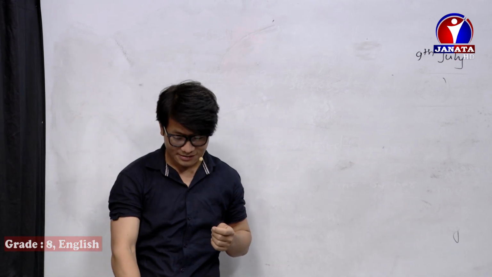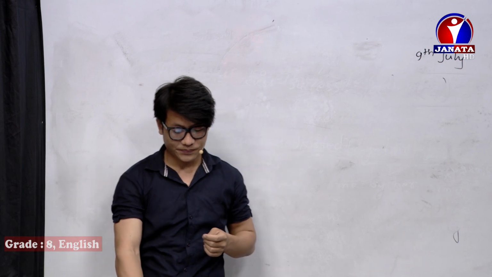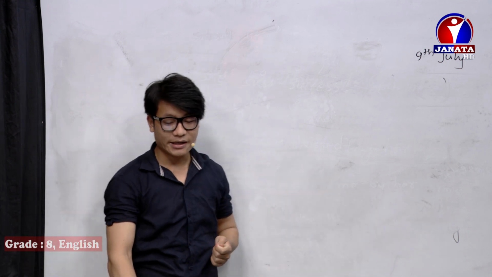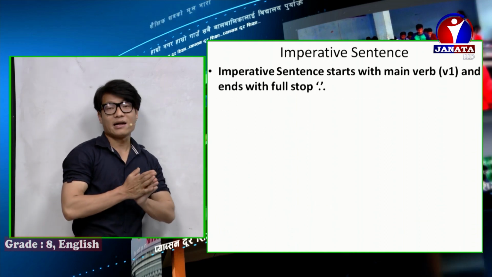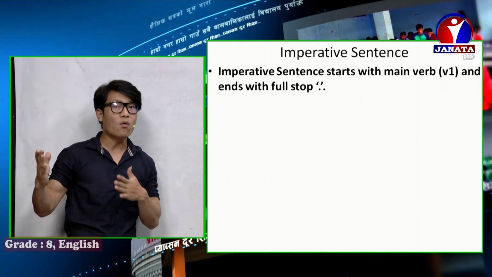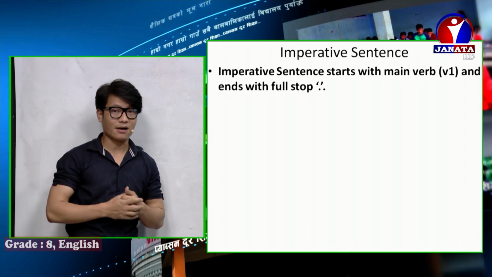So after discussing optative sentences, now let's start imperative sentences. Let me show you this side. An imperative sentence starts with main verb 1, and ends with a full stop.